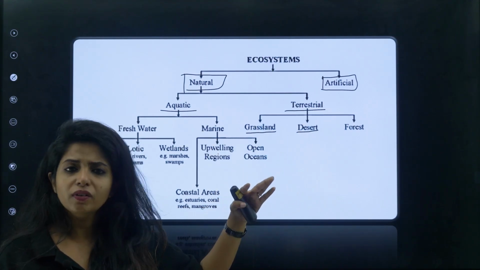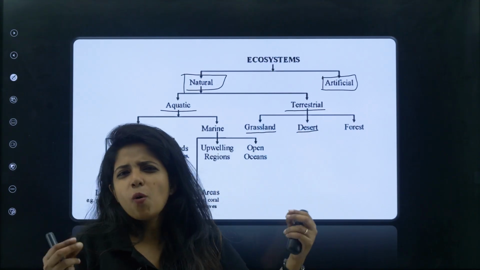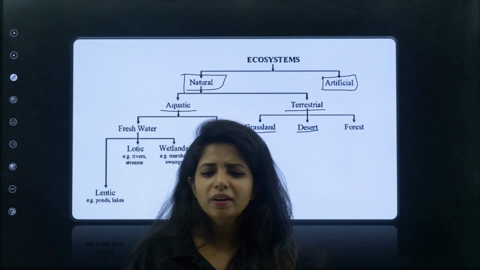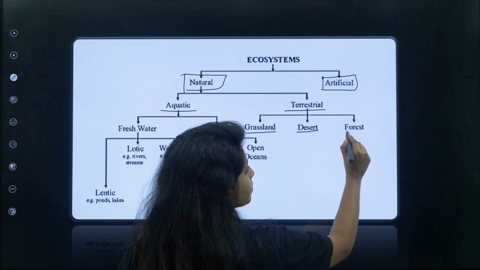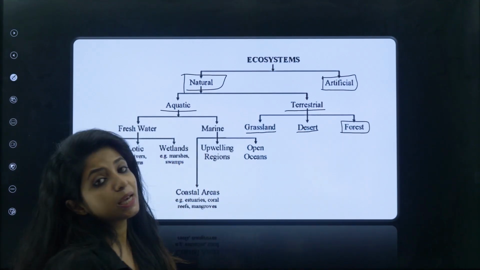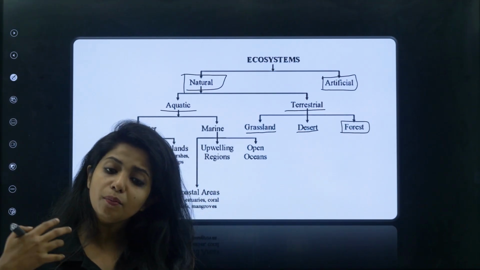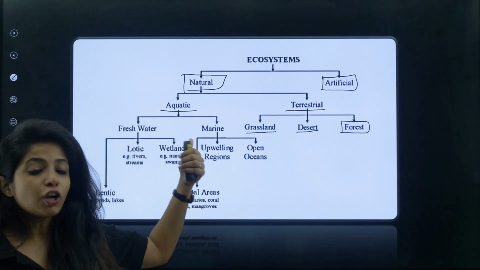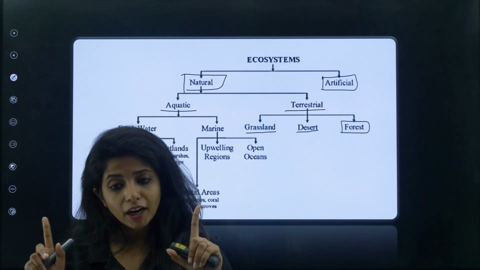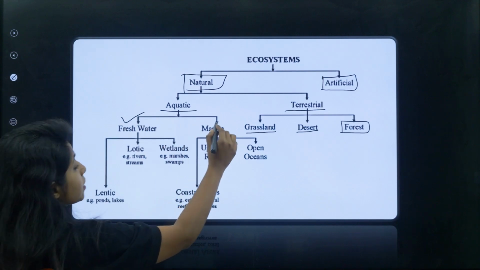Now going ahead, a forest will have a mix of a lot of things: moist environment, humid environment, a lot of different criteria. Okay, so these are the three different types of terrestrial ecosystem. Well, there are more, but at least if you can remember three of them. Talking about aquatic, there are two. One is freshwater and the other one is marine.